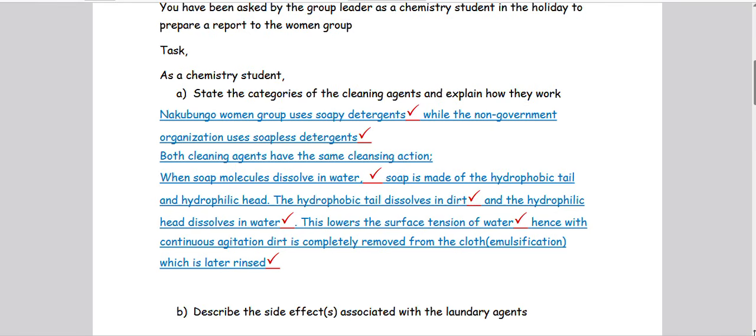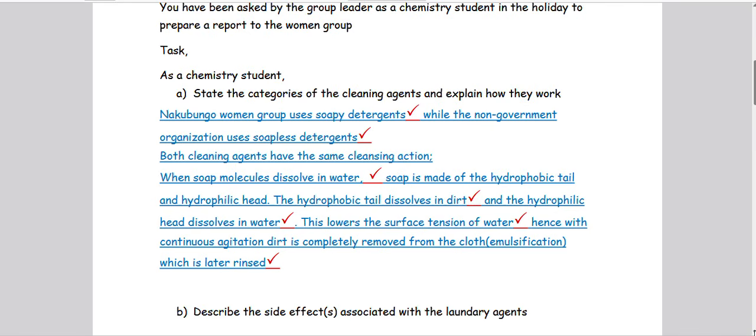And in the scenario, they said that whenever the women use this soap to wash white clothing, there are some stains that remain in the clothing. So this signifies that it is really soapy detergent. Now, the women group uses soapy detergents, while the non-government organization uses soapless detergents. So that was our category, and it had to be stated briefly like that.